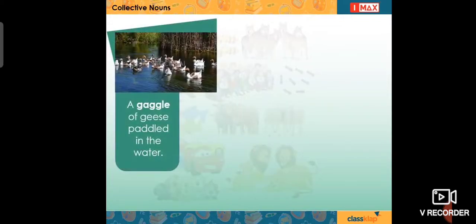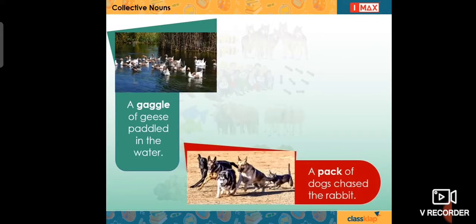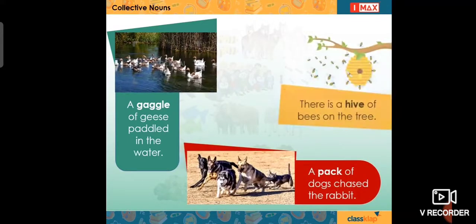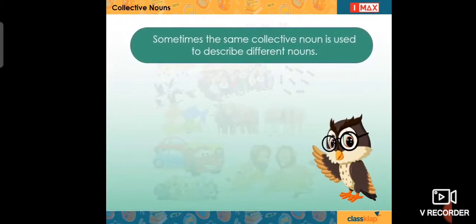A gaggle of geese paddled in the water. A pack of dogs chased the rabbit. There is a hive of bees on the tree. Gaggle, pack, hive are collective nouns for a group or collection of geese, dogs and bees. Sometimes the same collective noun is used to describe different nouns.